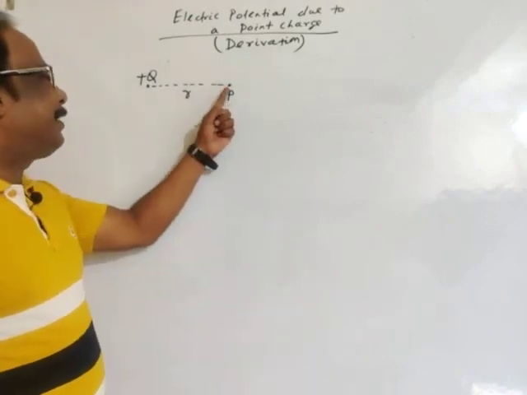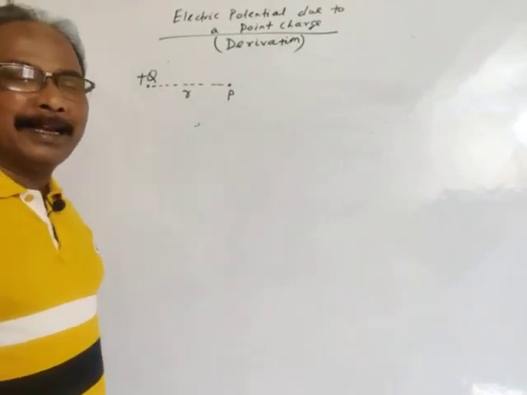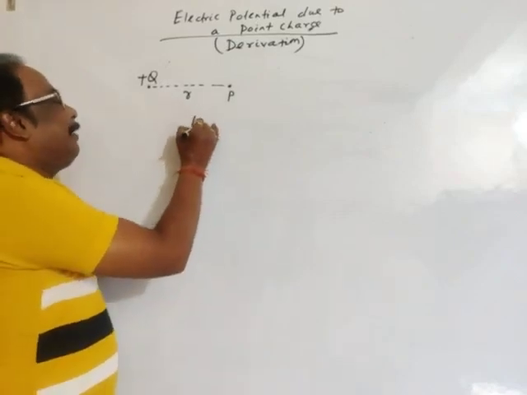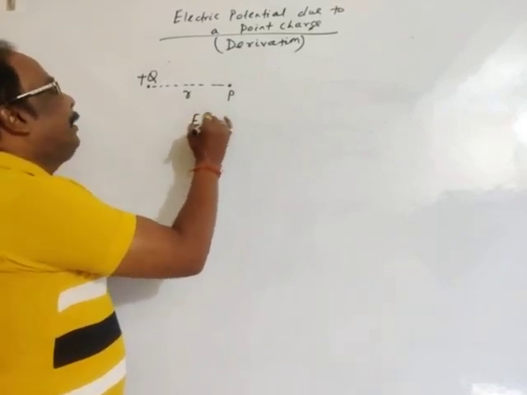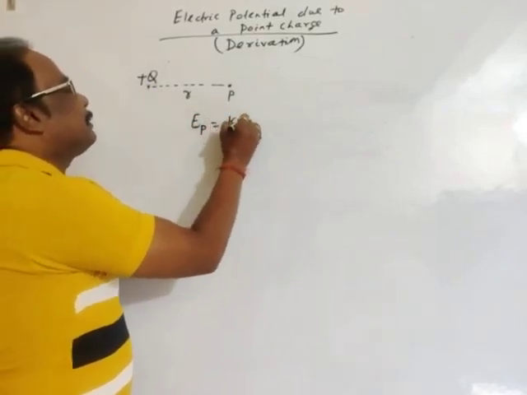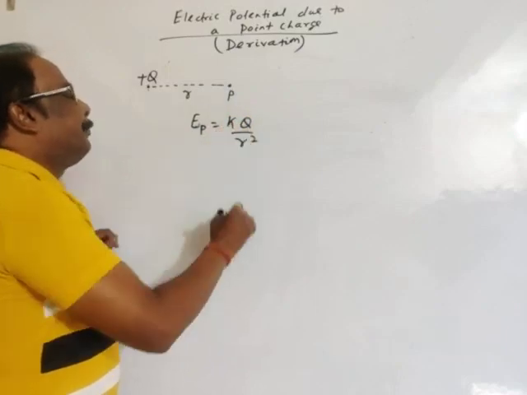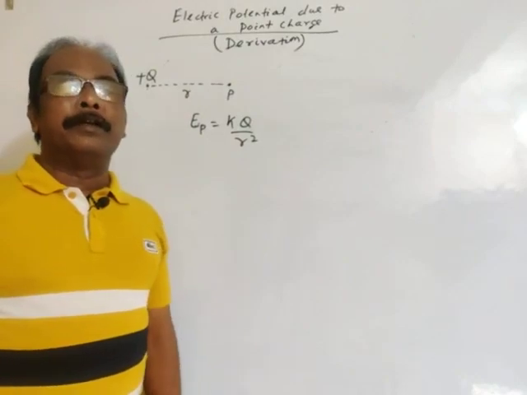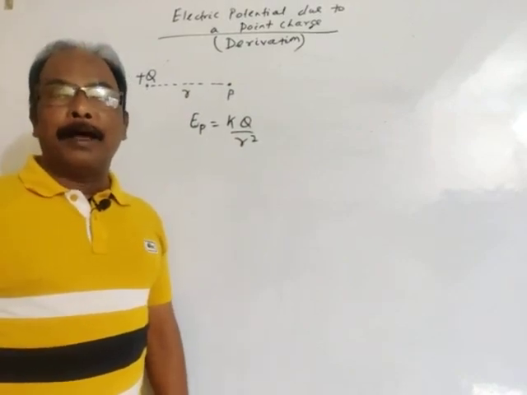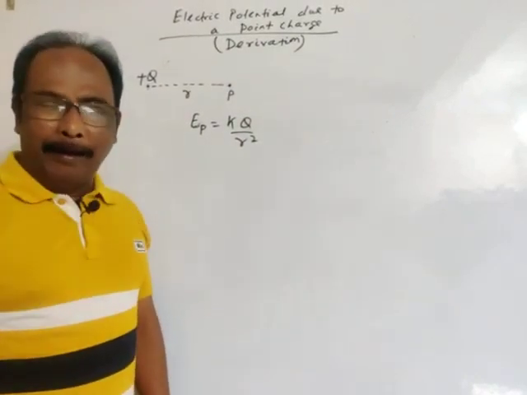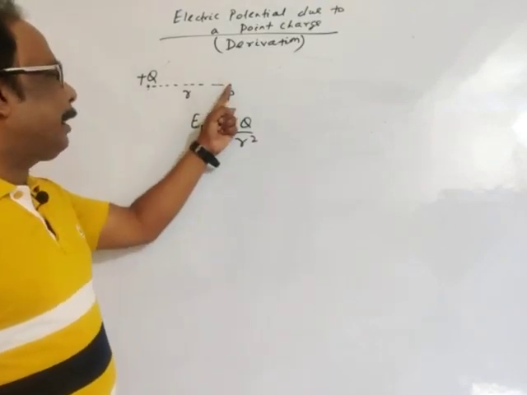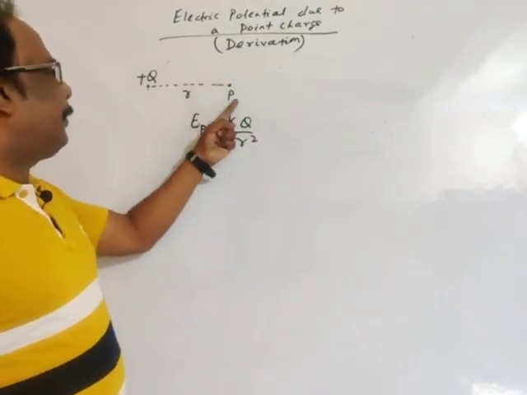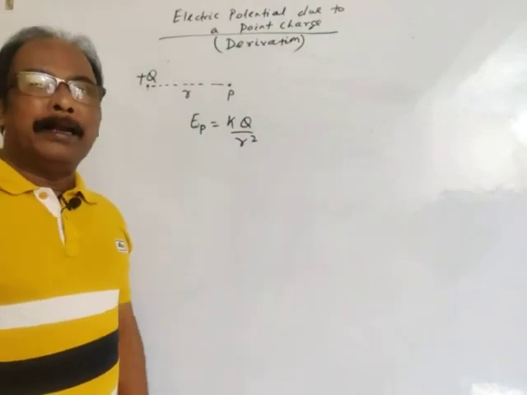Of course, the electric field at point P due to this point charge is given as kq divided by r square, as we discussed in chapter 1 on electric charge and electric field. Similarly, we have to find the electric potential at point P due to this point charge.